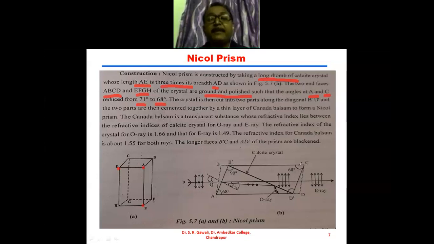A, B, C, D is the principal section of the crystal, which is nothing but the angle made by the crystal, and that angle is 71 degrees, and this angle is 109 degrees. So this is the cut and polish. The crystal is then cut into two parts. The two end faces of the crystal, ABCD and EFGH, are ground and polished.